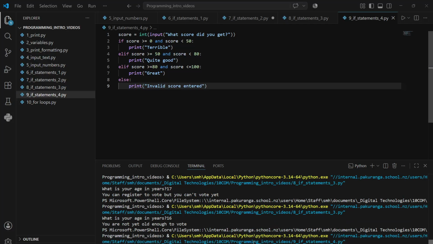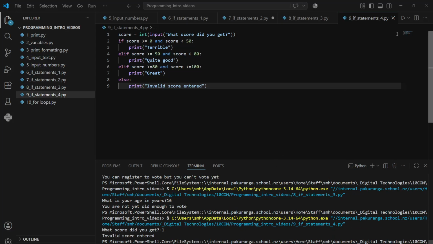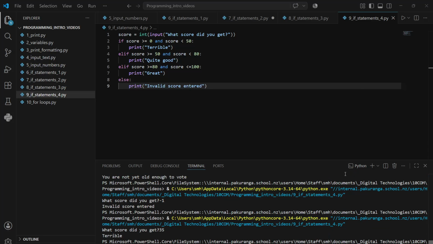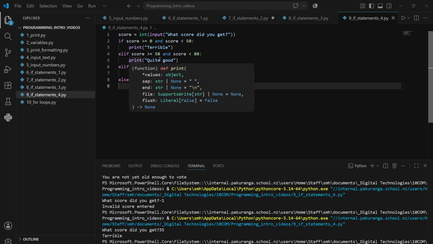So let's just run through this. If I say my score is -1, that's an invalid score. If I say my score was, say, 35, that should be terrible, and so on. So you can see the boundaries here. We have to be really careful about these boundaries.